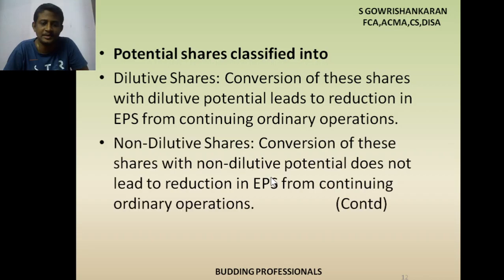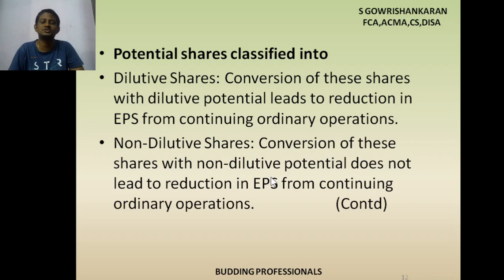If I convert these into equity shares and my existing EPS is reduced, that is dilutive. Conversion of shares with non-dilutive potential does not lead to a reduction in EPS from continuing ordinary operations. Then that is non-dilutive. We have to report only dilutive EPS.